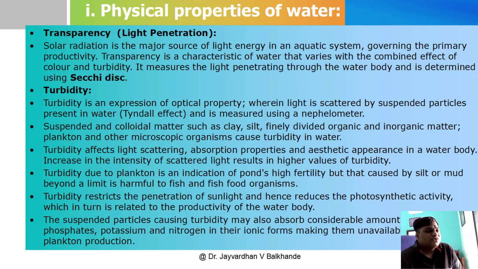The suspended particles causing turbidity may also absorb considerable amounts of nutrients like phosphates, potassium and nitrogen in their ionic forms, making them unavailable for plankton production.